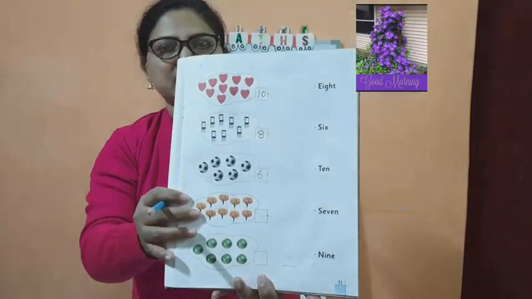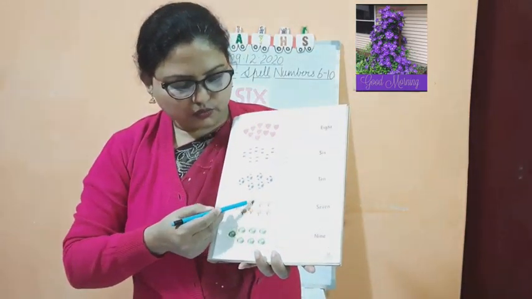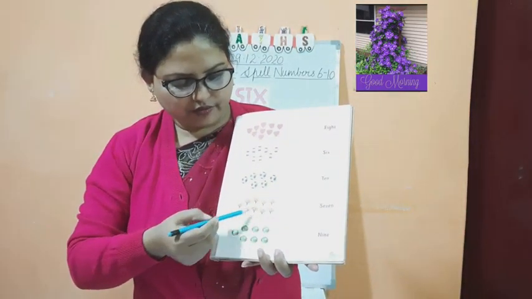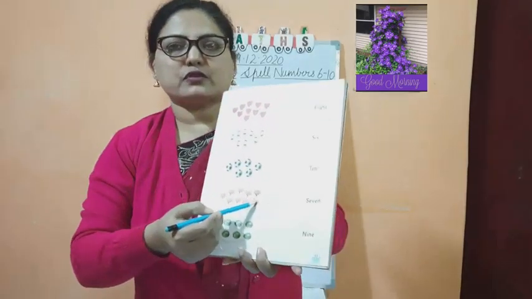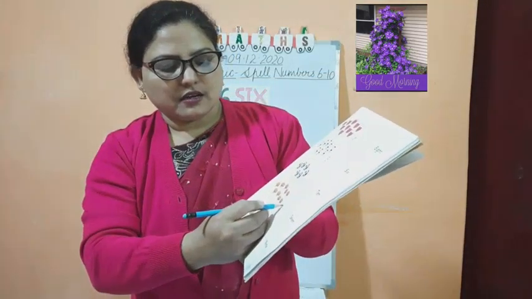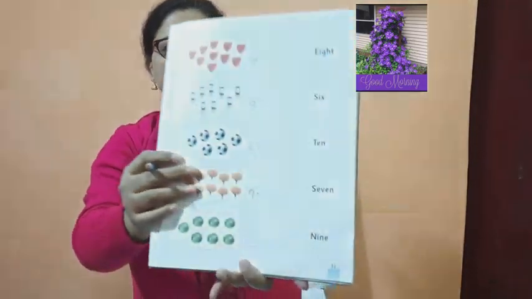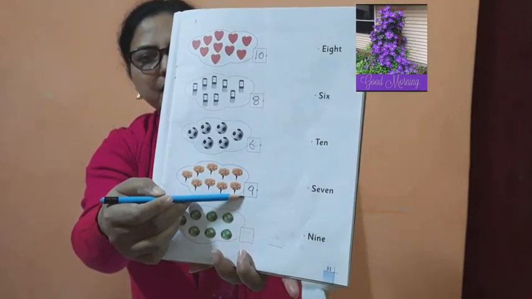How many flowers? Again I will count for you: 1, 2, 3, 4, 5, 6, 7, 8, 9. So you have to write the number in the box, here 9. You can see I have written the number 9.